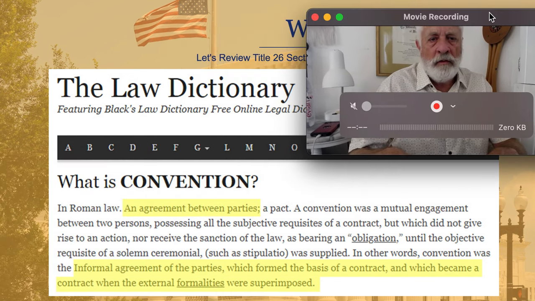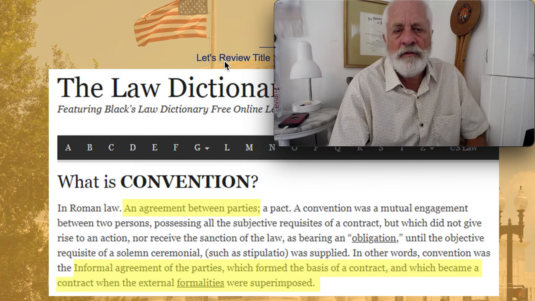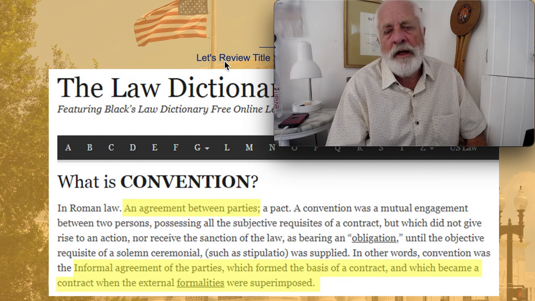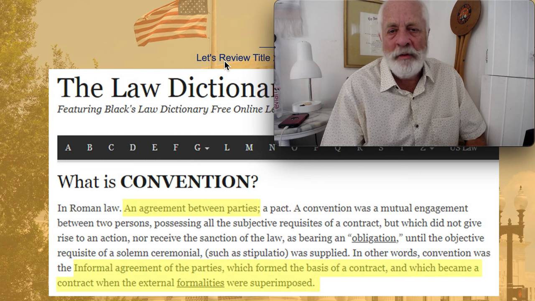This is Black's Law Dictionary, online, second edition. It says Roman law: it's an agreement between parties. So I've explained how this fits. There are three parties to a trust. You can only hold two. You can't hold the beneficiary position, nor does it have to be named in the trust. So you can be two parties: your corporate fiction and then natural person, the artificial person and natural person. They're two parties.